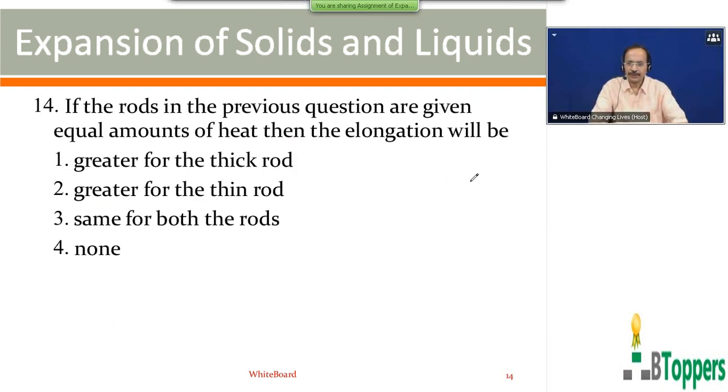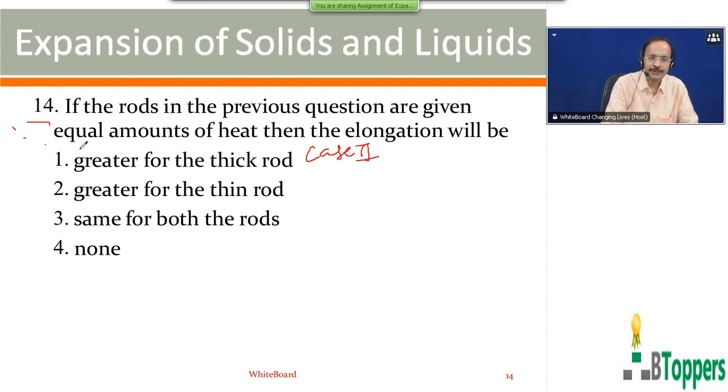Look at the next question, question number 14. The rods in the previous question are given equal amounts of heat. Then the elongation will be? This also I have discussed in one of the special cases, in case 2 in expansion of solids. Here it is given that they are supplied the same amount of heat. It is not given that they are heated through the same range of temperatures.